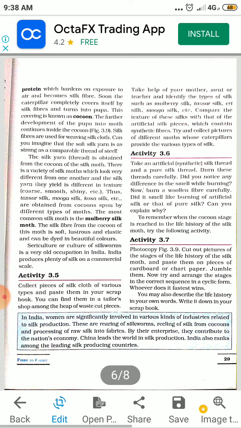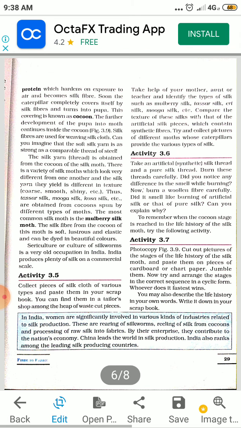It is mostly done by farmers, where the silkworms grow on mulberry trees. So the rearing of silkworms is called sericulture, to get silk. India produces plenty of silk on a commercial scale. Commercial scale means to sell it.